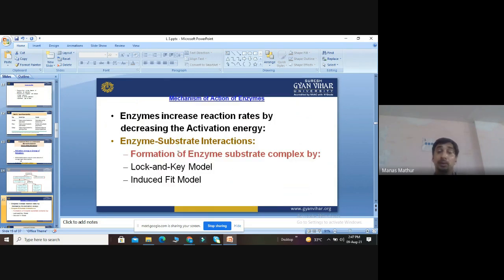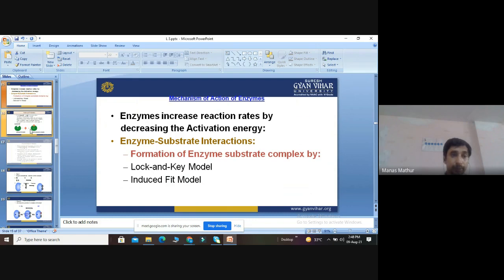Then we discuss the mechanism of action of enzymes. As I told you, enzymes increase the rate of reaction by decreasing the activation energy, so both are inversely proportional to each other. Enzymes act through the enzyme-substrate reaction. We have discussed the lock and key method and the induced fit method. In the lock and key method, the substrate is the key and the active site is the lock. The substrate has to match the size of the active site so that it can enter the enzyme and perform the reaction. In the induced fit method, the substrate fits inside the active site of the enzyme.